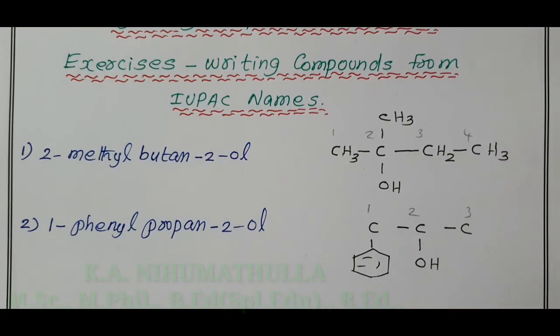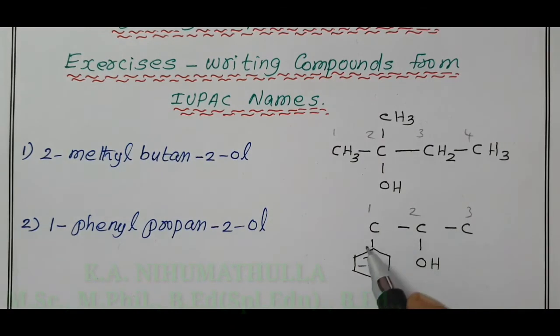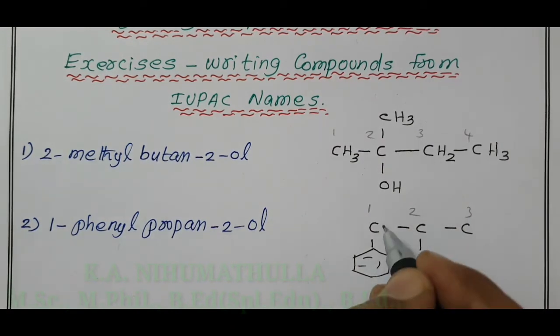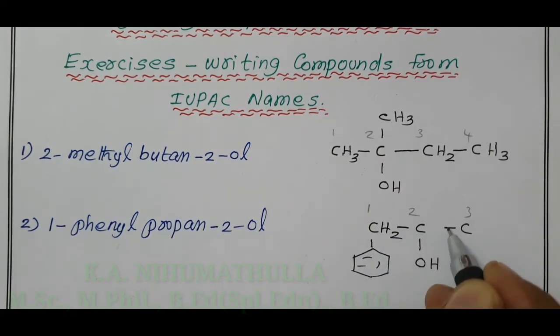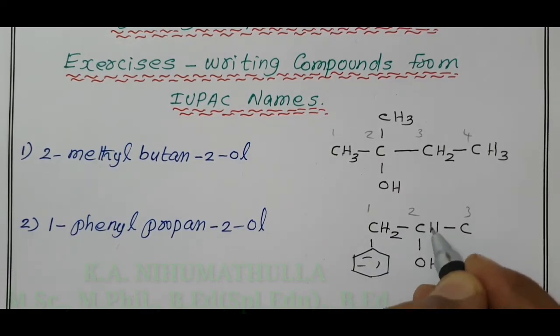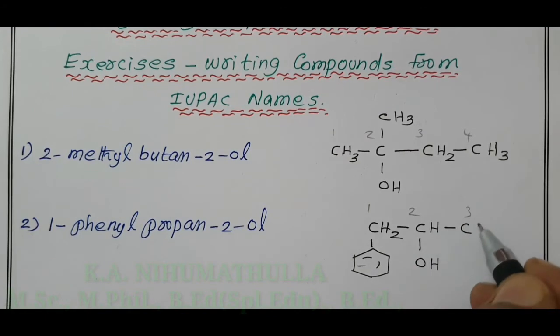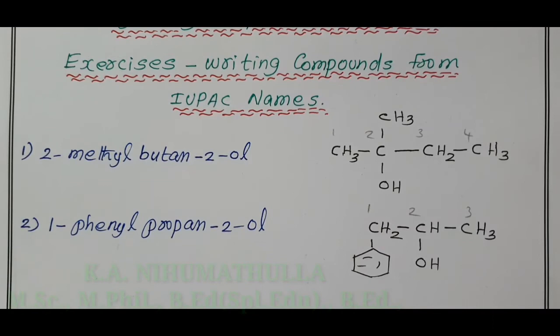Now fill the valencies of the carbon atoms. Carbon valency is 4, so around a carbon atom there must be 4 bonds; around this one there are 2 bonds, so the remaining 2 are hydrogen, CH2. Around this carbon atom 3 bonds, remaining 1 hydrogen. Around this carbon atom only 1 bond, CH3. This is 1-phenyl propan-2-ol.